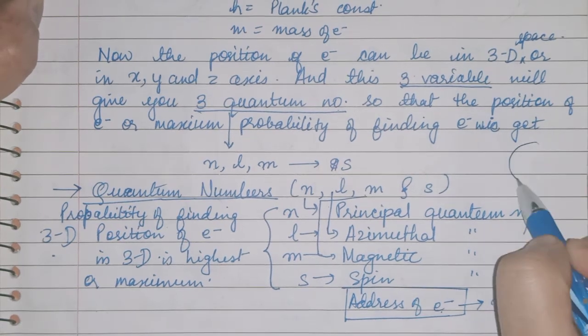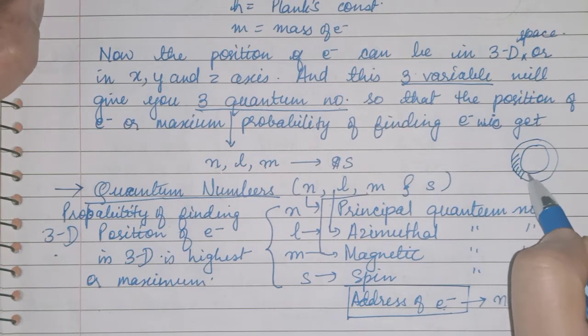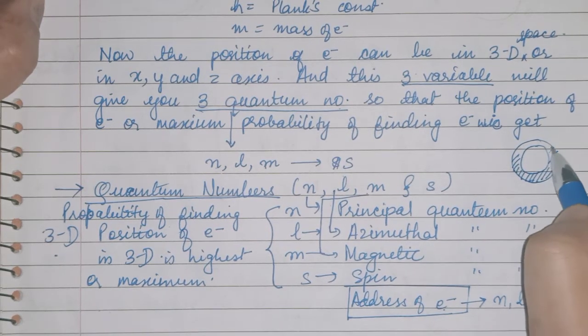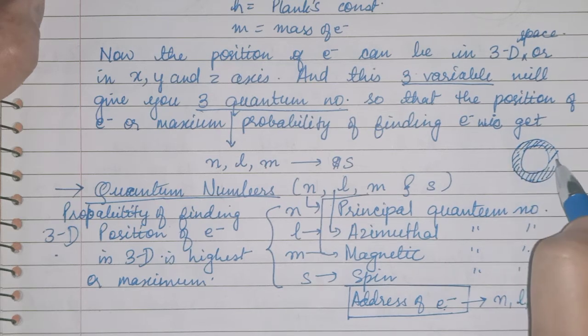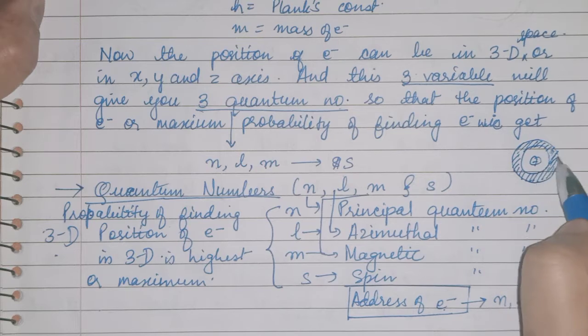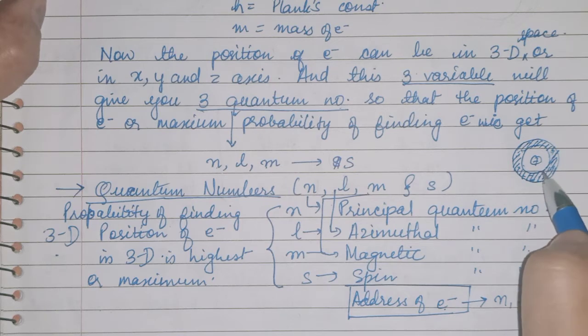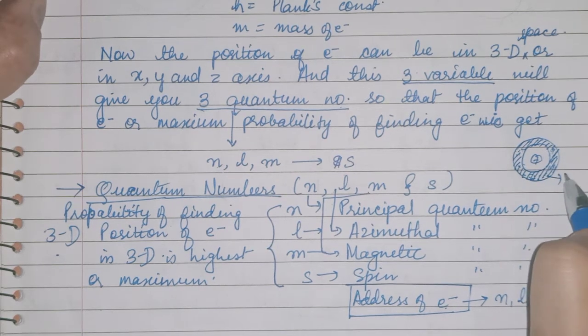In the last video I told you what an orbital is. An orbital is a space where there is no fixed path, it is just a region inside an atom, and here the probability of finding the electron is maximum in this space only. So this is known as an orbital.